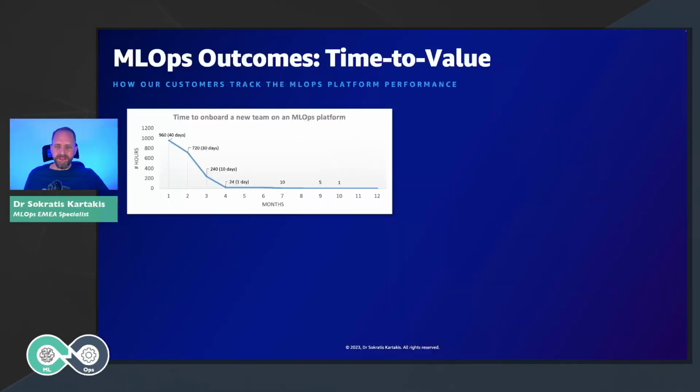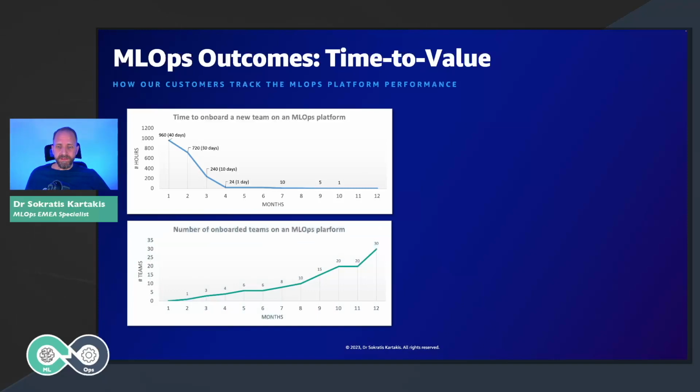As you can see in this diagram, we talk about a 12-month period. Of course, over time, we are able to continuously improve the whole process. Based on our experience, building an MLOps platform on AWS takes 3 to 6 months, depending on the security measures that you want to introduce.